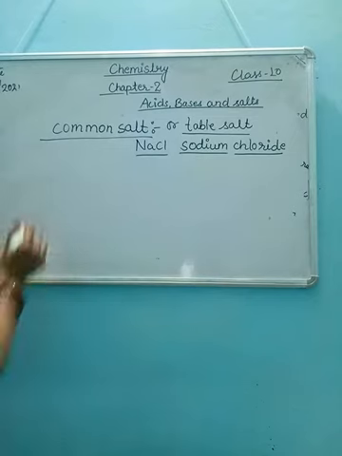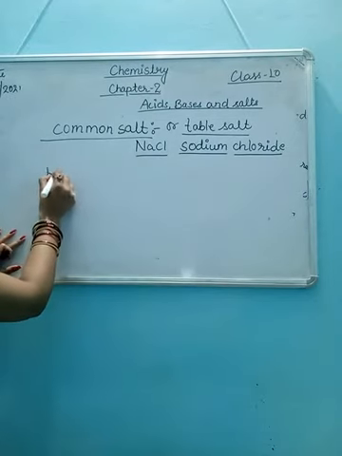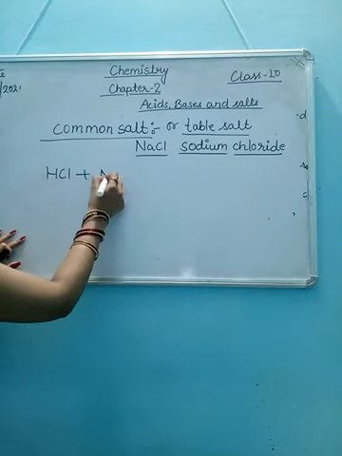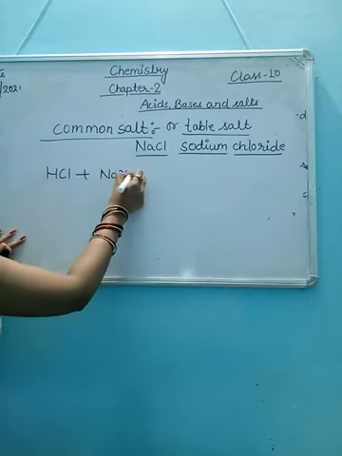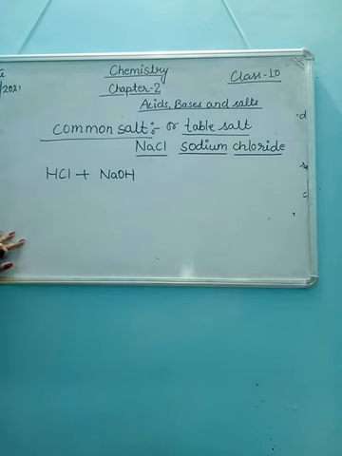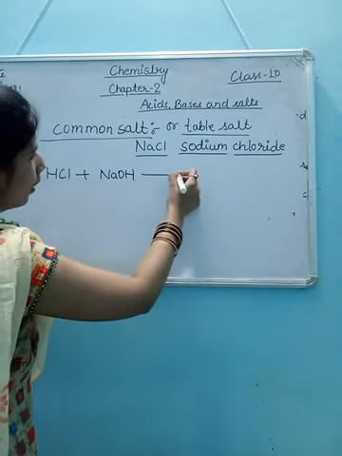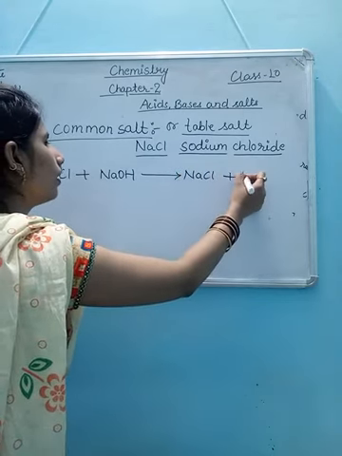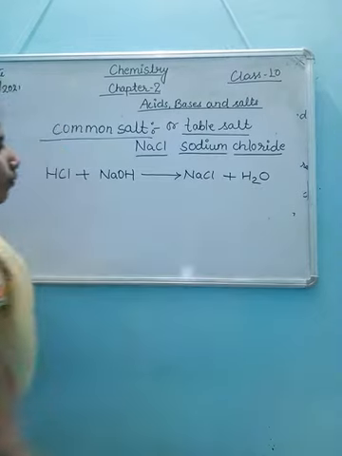How is it formed? It is formed by the reaction of hydrochloric acid, that is HCl, and NaOH, sodium hydroxide. Whenever HCl reacts with sodium hydroxide, it forms NaCl and H2O, that is water.